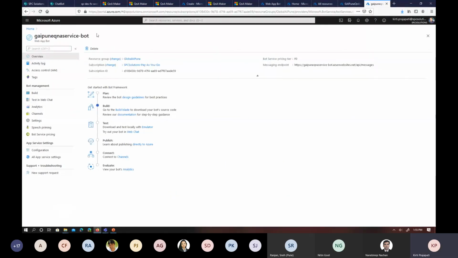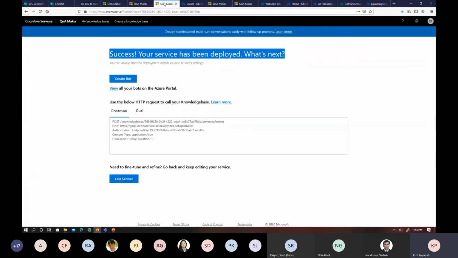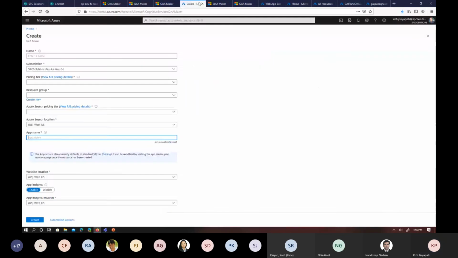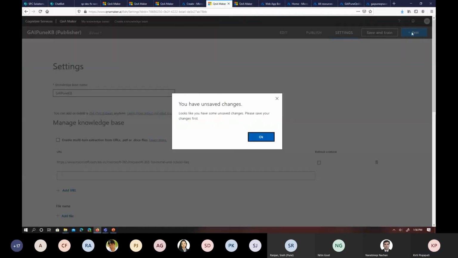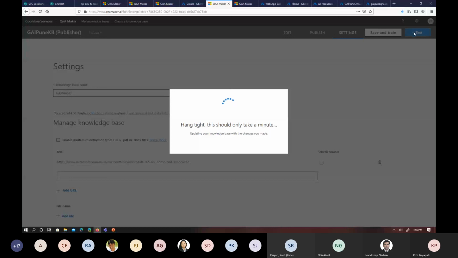like this window, and from there, in bot management, you have a number of options like build, test in web chat. So before publishing this, or before putting this into any channel, we just want to test it the same way we tested here. Right?